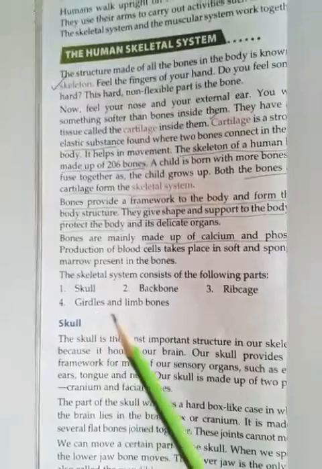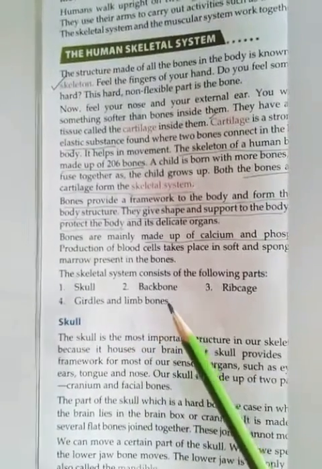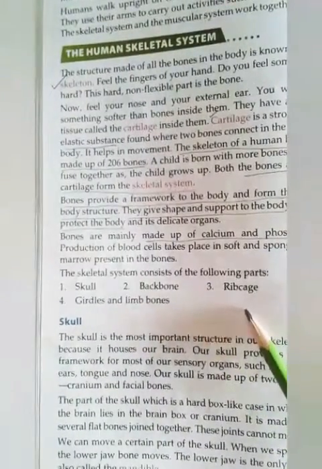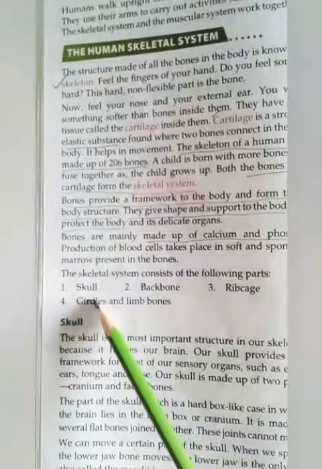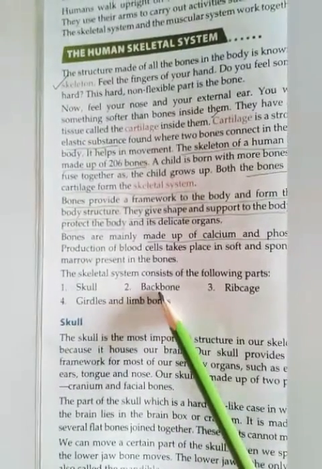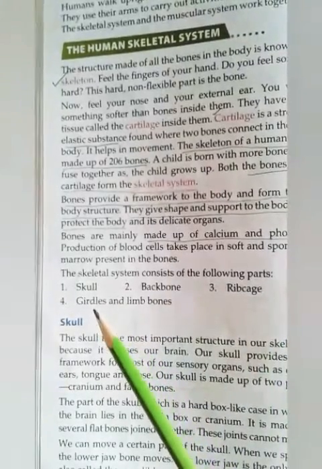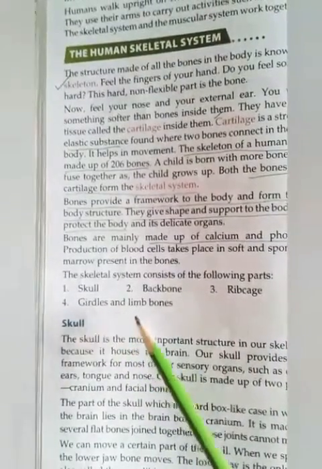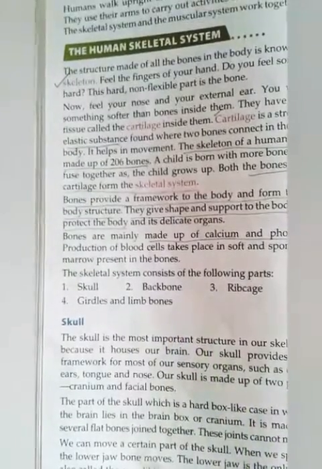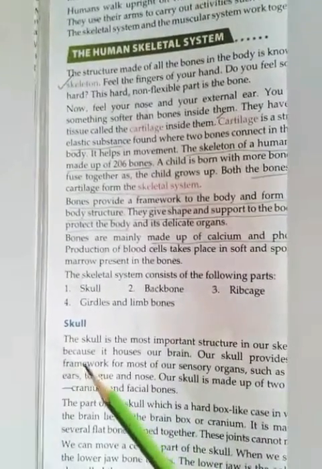Then the skeletal system consists of the following parts: skull, backbone, rib cage, girdles and limb bones. First we discuss about skull.